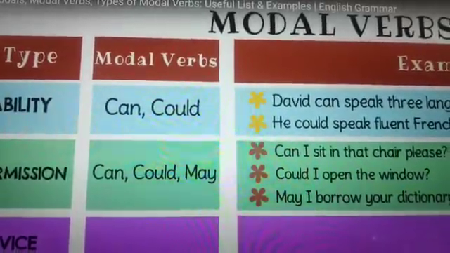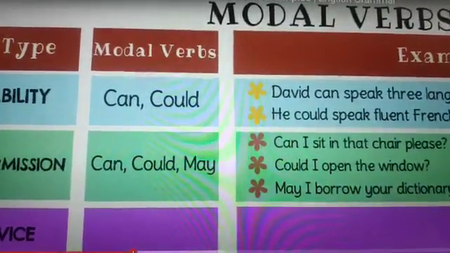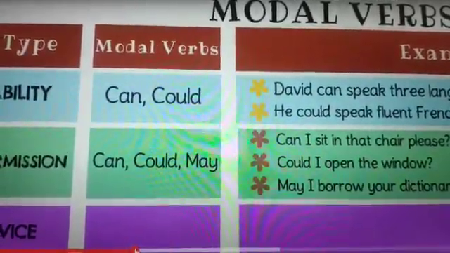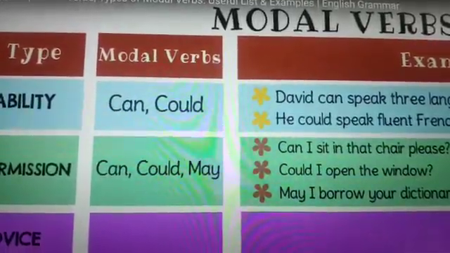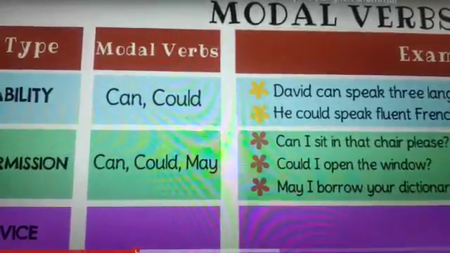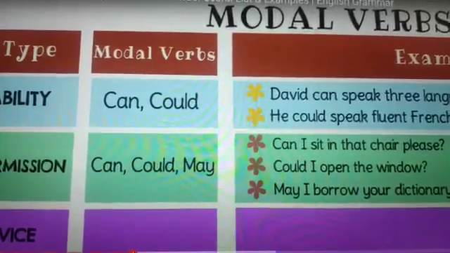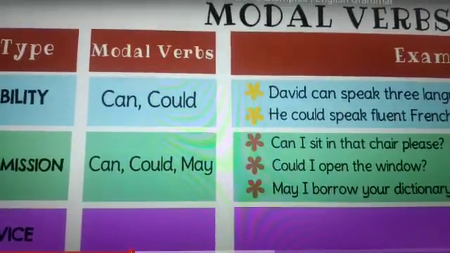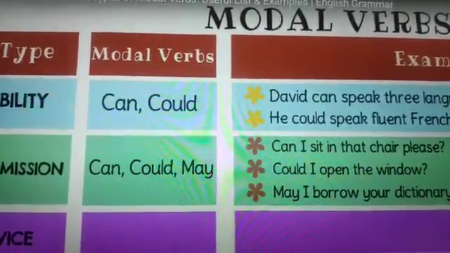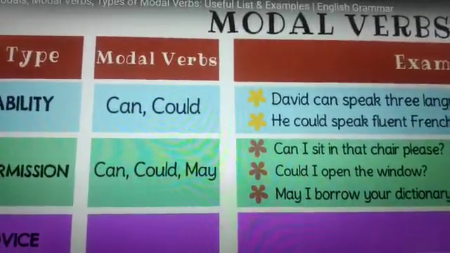But I really want to make you differentiate where to use can for permission, where to use could, and where to use may. Dear students, if we talk about an informal situation, like when we are talking to our family, our friends, or people known to us, then we can use can. Suppose you're talking to your friend: Can I take your pen? Can I use your scooter? Can I sit with you? So when you are in an informal situation, you can use can to seek permission.